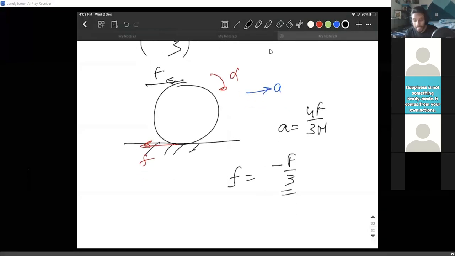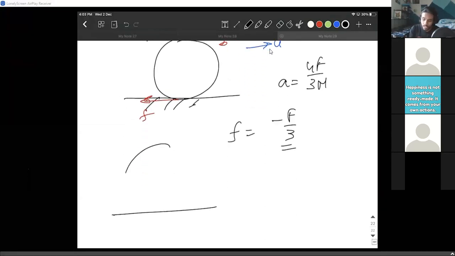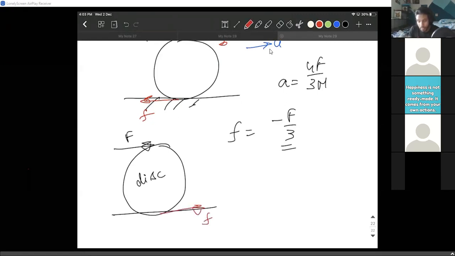So in reality, you have a disk. For a disk, if only you put the force at the topmost point, the friction actually acts this way. It's strange. You'll slowly understand one by one if you do more and more calculations. The friction clearly acts in the opposite direction. And the value is basically f by 3. So one third of the value will be acting in the opposite direction.